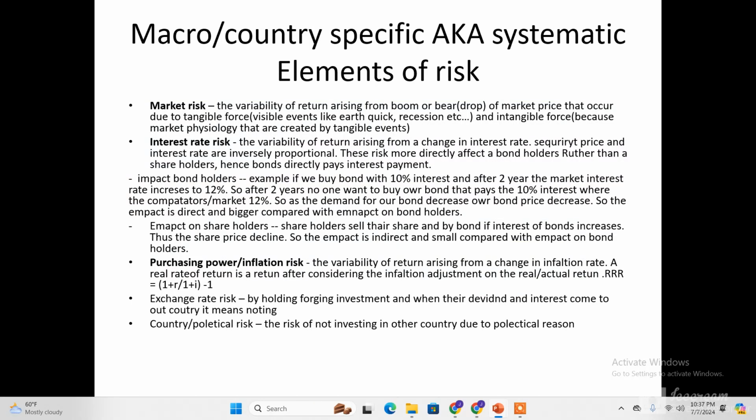For example, if we hold a foreign investment, when the dividend or interest or periodic returns come and are paid in their currency, when we translate that into our country's currency, it may mean nothing due to the fluctuations of the exchange rate. So this is also a systematic risk, which is not firm specific or company specific. It's country specific rather. However, company specific risks are unsystematic risks.